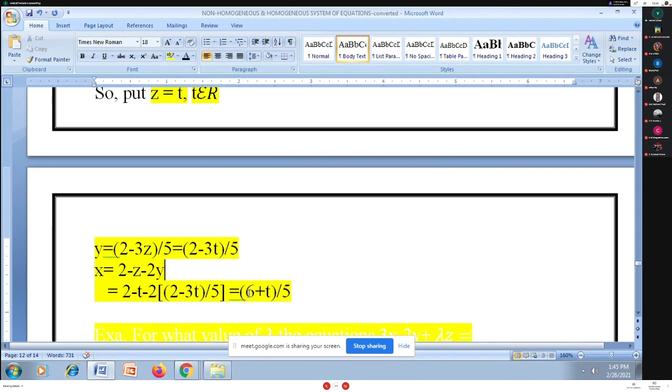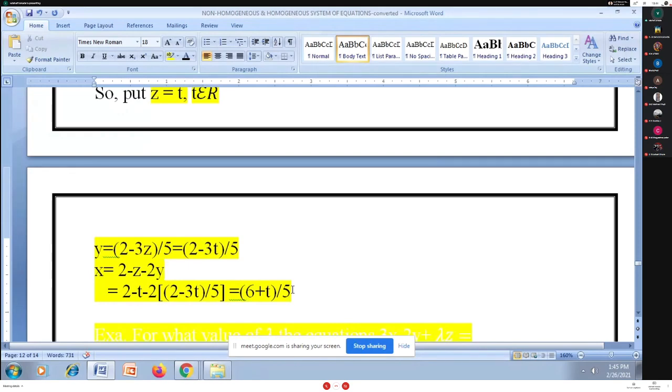So x is 6 plus t upon 5, and z is equal to t. You get y in terms of t, and x also in terms of t, where t belongs to R. It means this system will have an infinite number of solutions in this manner. Now any doubts here, students?